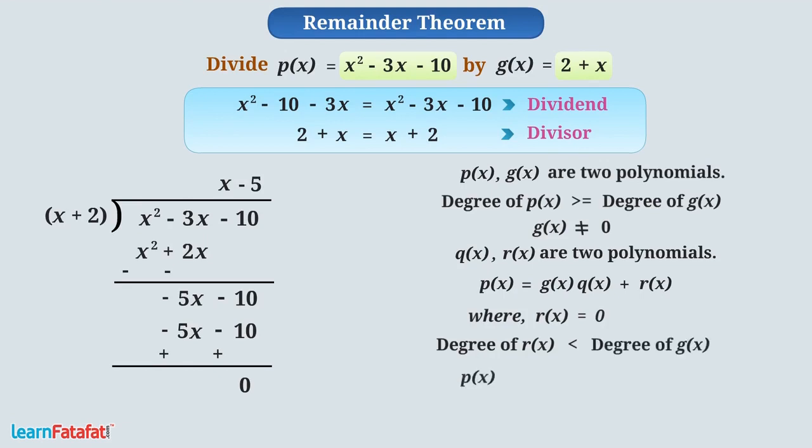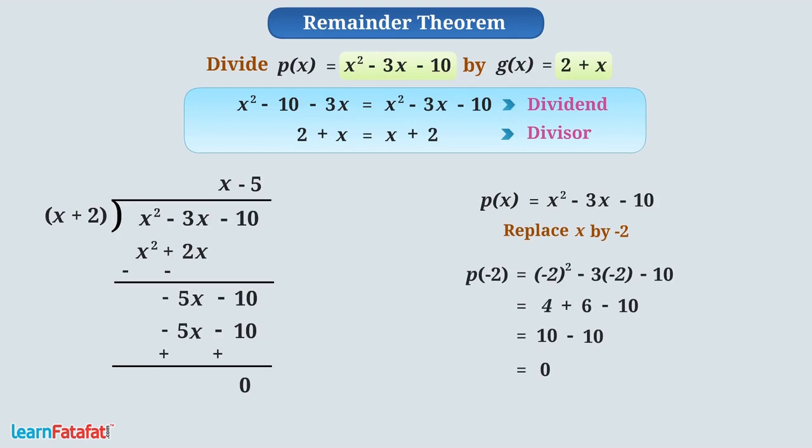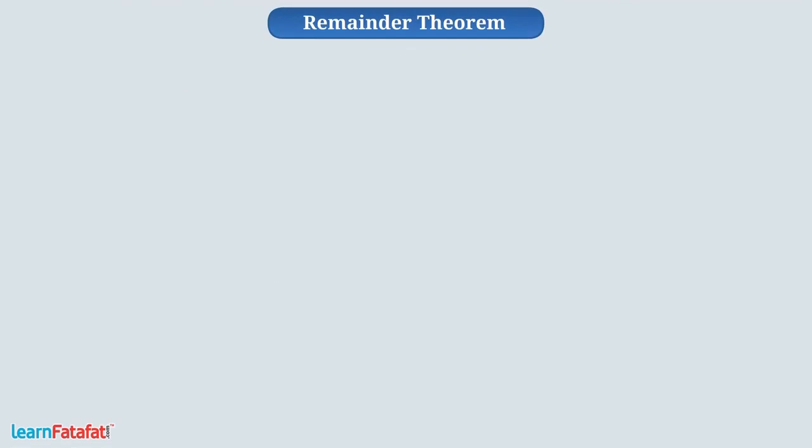That is, p of x divided by g of x gives q of x as quotient and r of x as remainder. Now, in this polynomial p of x, if we replace x by minus 2, then we will get 0. That is, the remainder obtained on dividing both these polynomials is the same as the value of the polynomial at that zero of the polynomial. This fact is generalized in the form of a theorem called the remainder theorem, which states that if p of